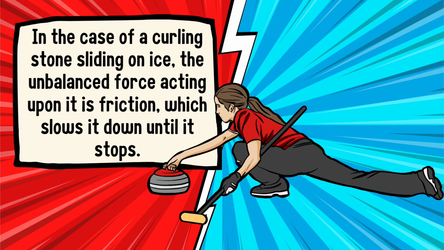In the case of a curling stone gliding on ice, the unbalanced force acting upon it is friction, which slows it down until it stops.